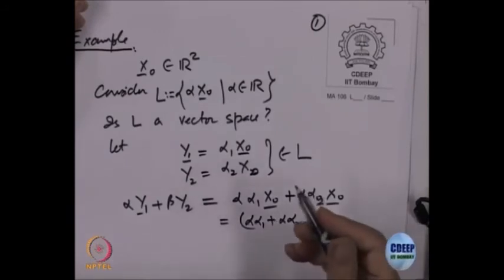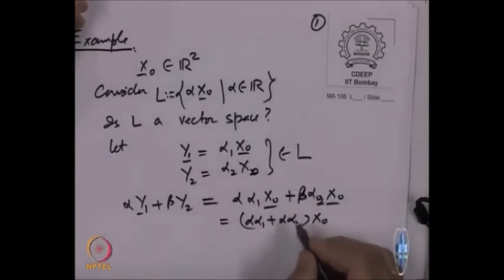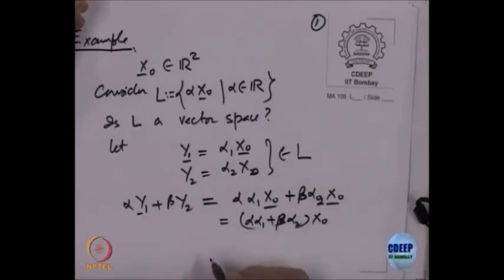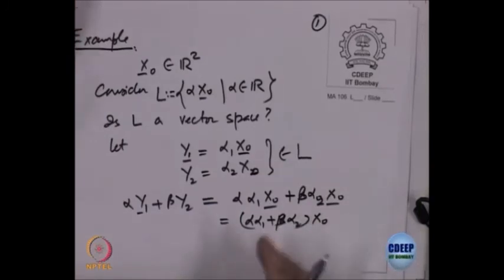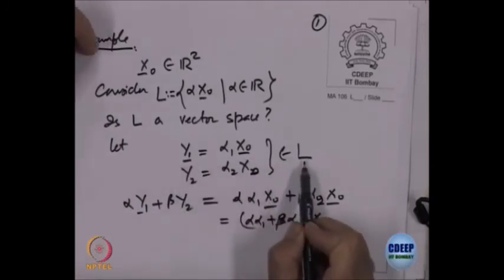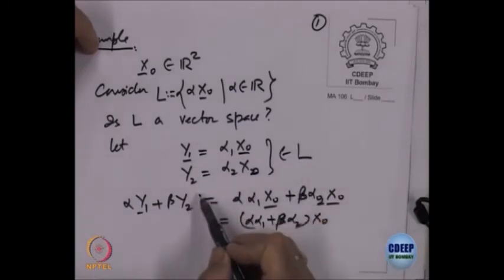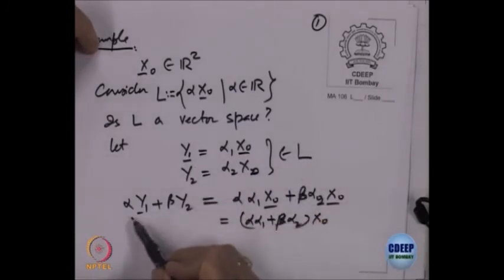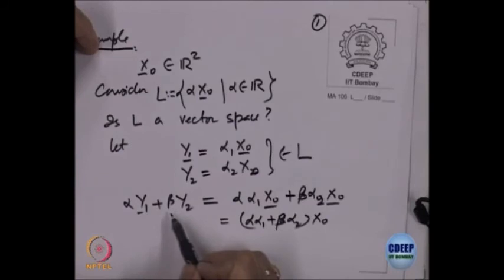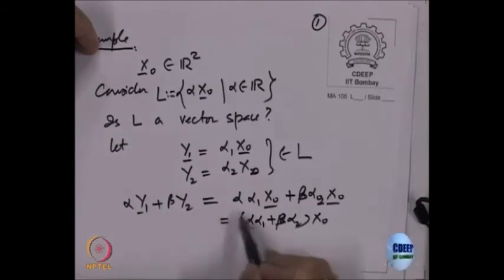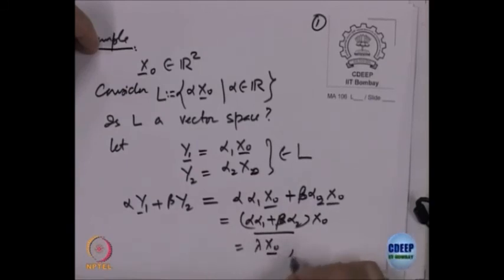I should have written beta here. I take two elements in that set L, y1 and y2, and take alpha times y1 plus beta times y2. So, this is equal to some lambda times x0. What is lambda?